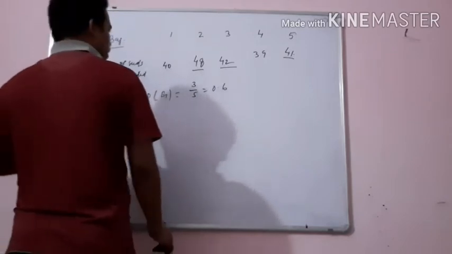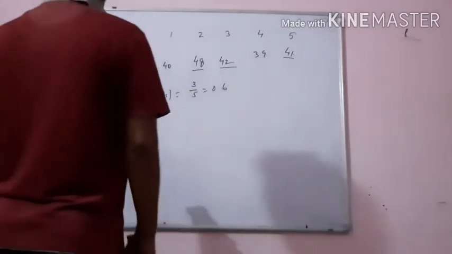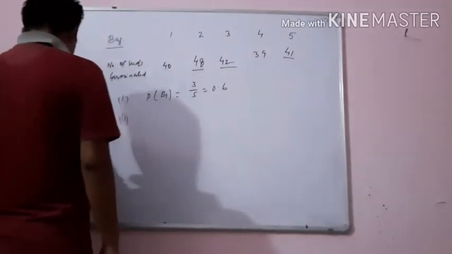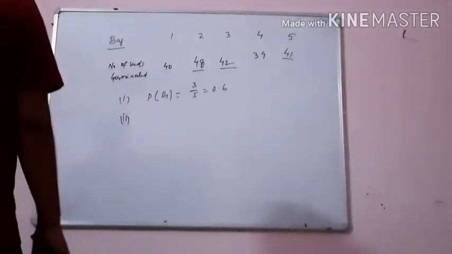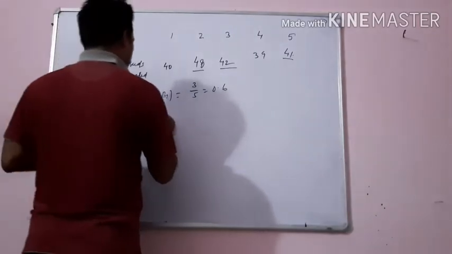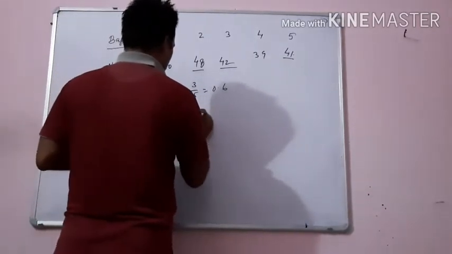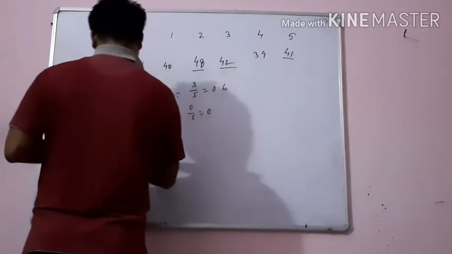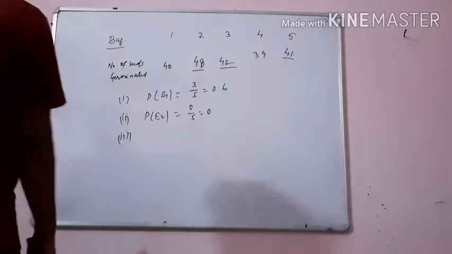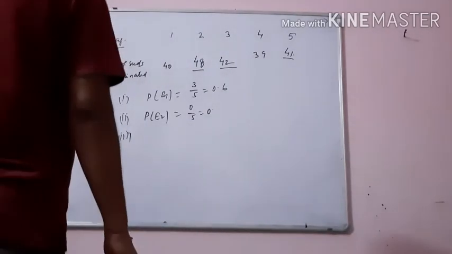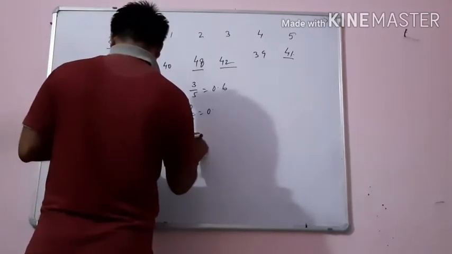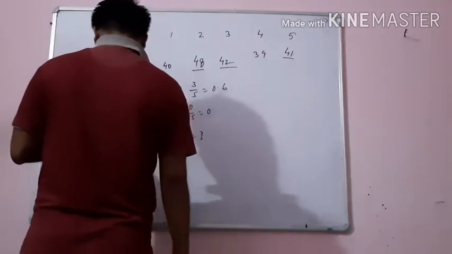Now E2 is the event of having germination of more than 49 seeds in a bag. No bag has germination of 49, so P(E2) will be 0. This is an impossible event. 0 upon 5, so the probability is 0. Now more than 35 seeds are there in all bags. So P(E3) will be 5 upon 5, that is 1.